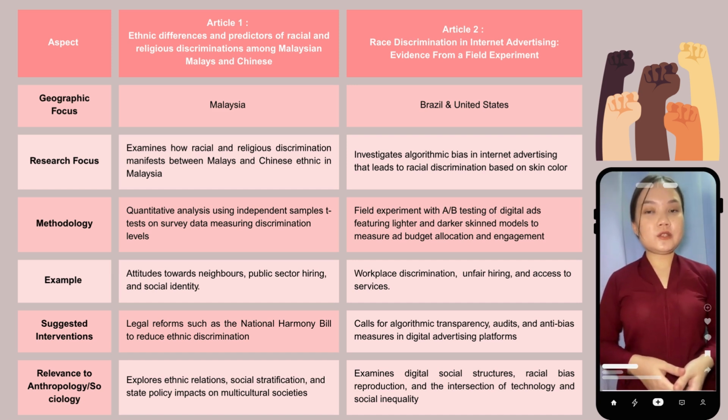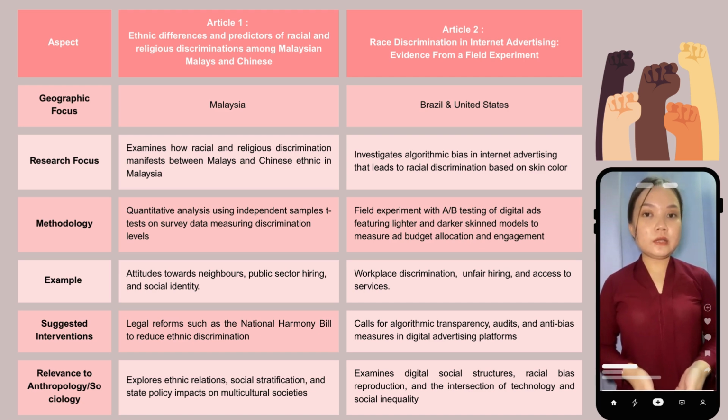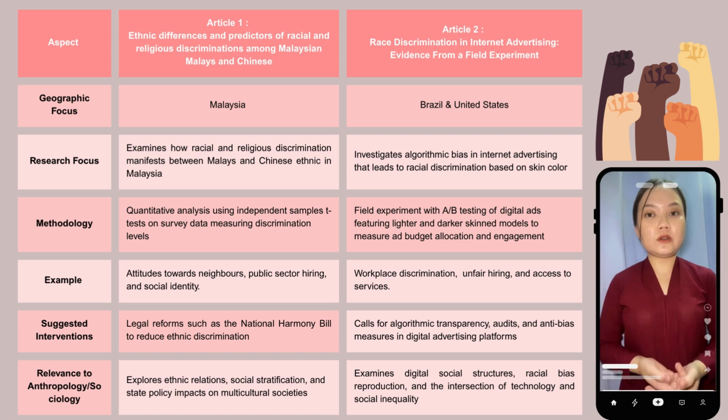Second last aspect is suggested intervention. Article 1 suggests legal reforms such as the National Harmony Bill to reduce ethnic discrimination in Malaysia. Article 2 calls for algorithmic transparency, regular audits, and anti-bias measures in digital advertising platforms. For the last aspect, relevance to anthropology and sociology. Article 1 is relevant because it explores ethnic relations, social stratification, and how state policies impact multicultural societies. Article 2 relates to the study of digital social structures, racial bias reproduction, and the intersection of technology and social inequality.